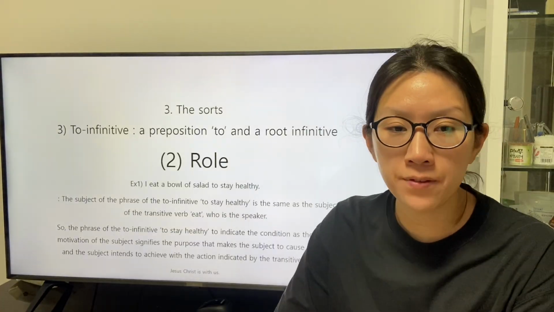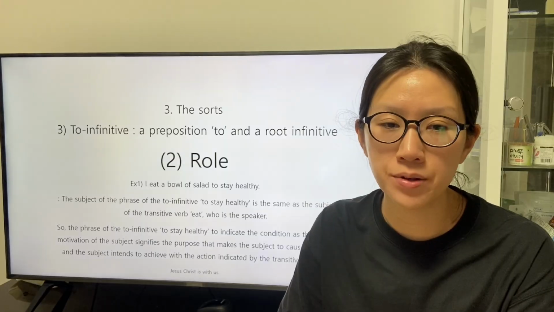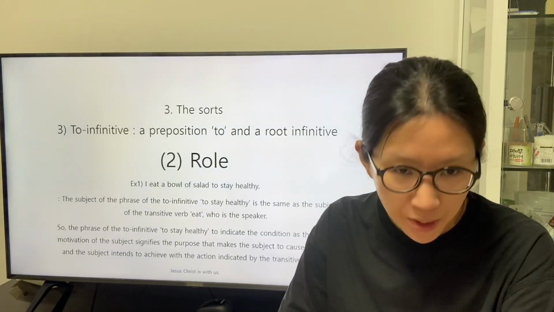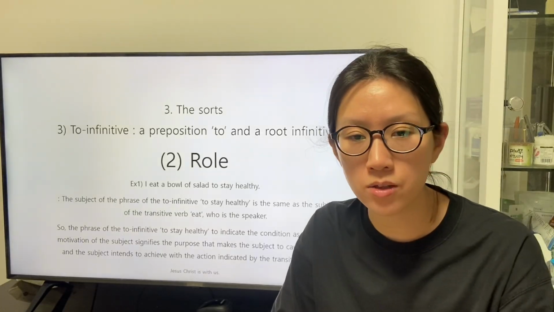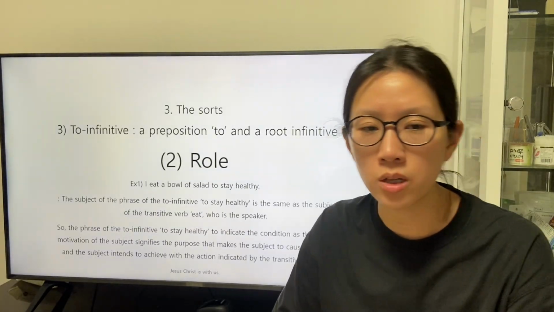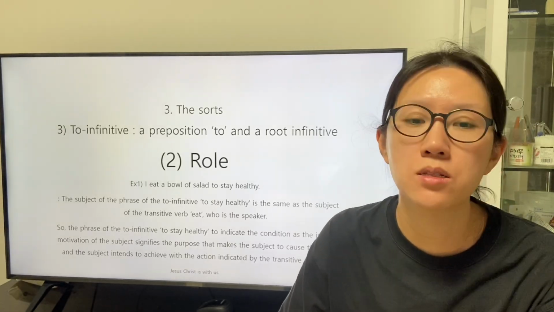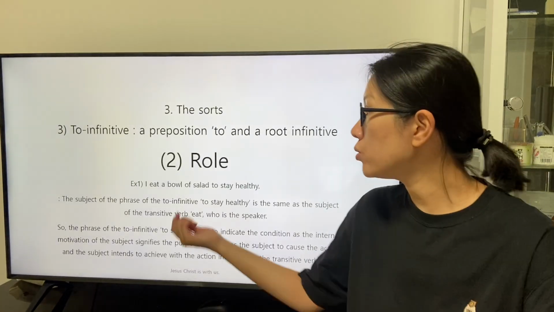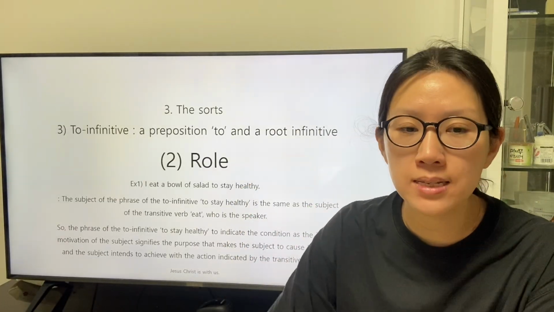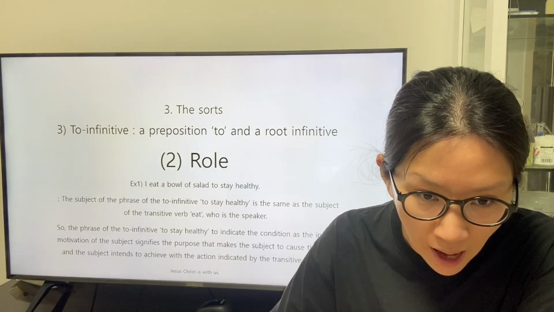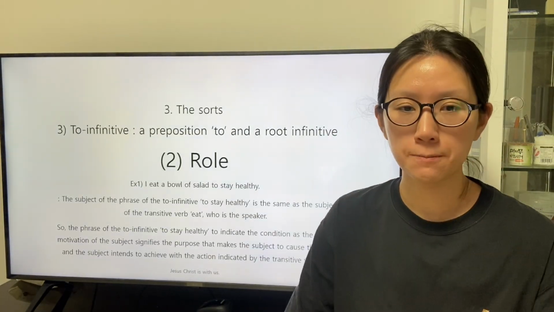The subject of the phrase of the to-infinitive to stay healthy is the same as the subject of the transitive verb eat, who is the speaker. So the phrase of the to-infinitive to stay healthy to indicate the condition as the internal motivation of the subject signifies the purpose that makes the subject to cause an action, and the subject intends to achieve with the action indicated by the transitive verb eat.